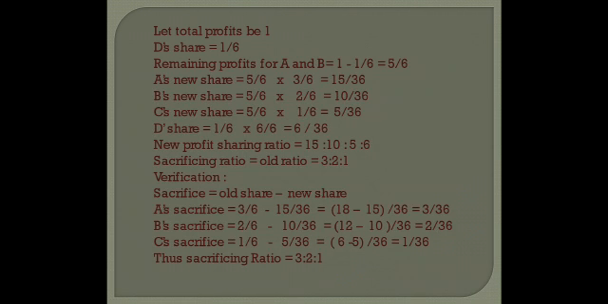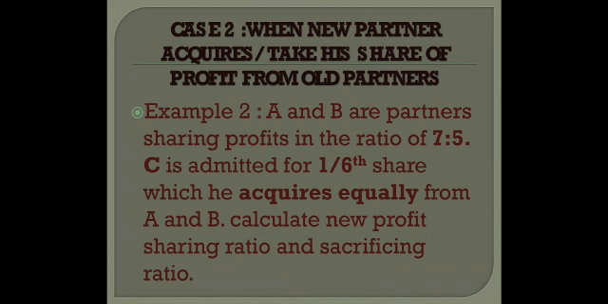We will write sacrificing ratio is equal to old ratio. Point clear? Now proceeding on to case 2. In case 2, children, when the new partner acquires or takes his share of profit from old partners, the key word, children, is acquire or take. So the language of the question will be such that it will be saying acquire or take in the question. So we will identify, okay, we have got the question based on case 2.